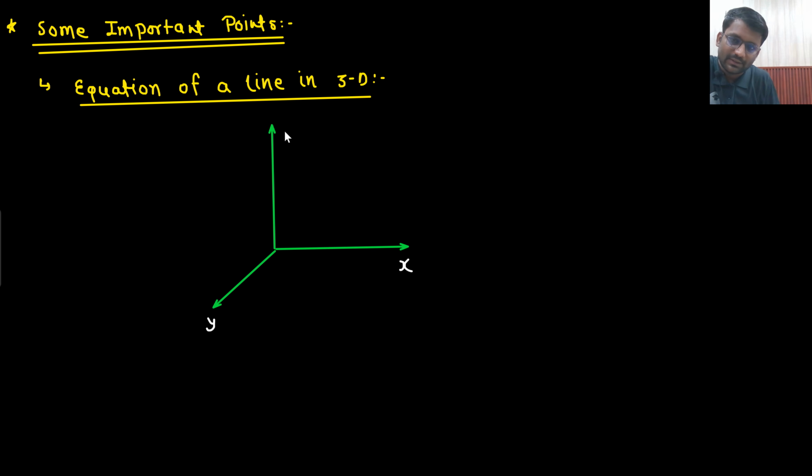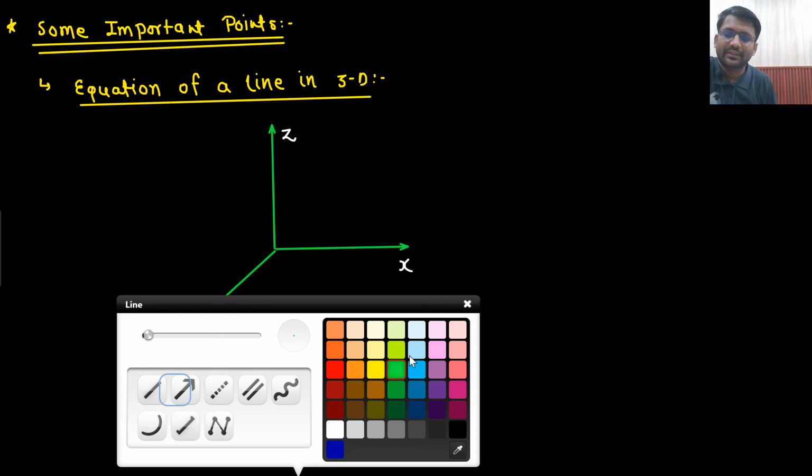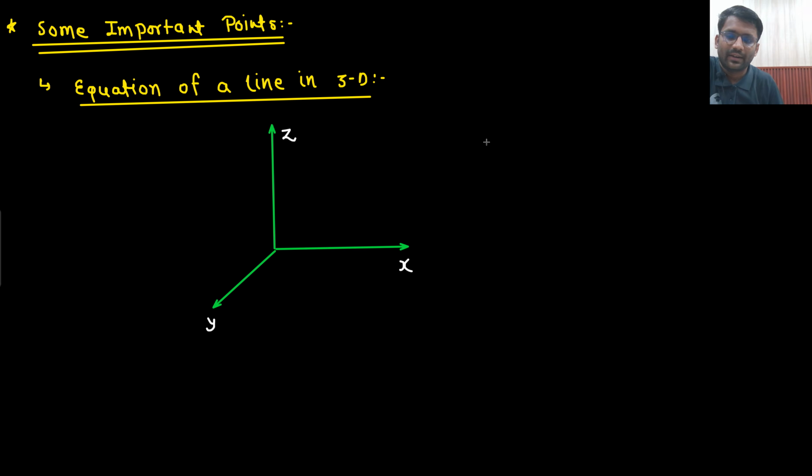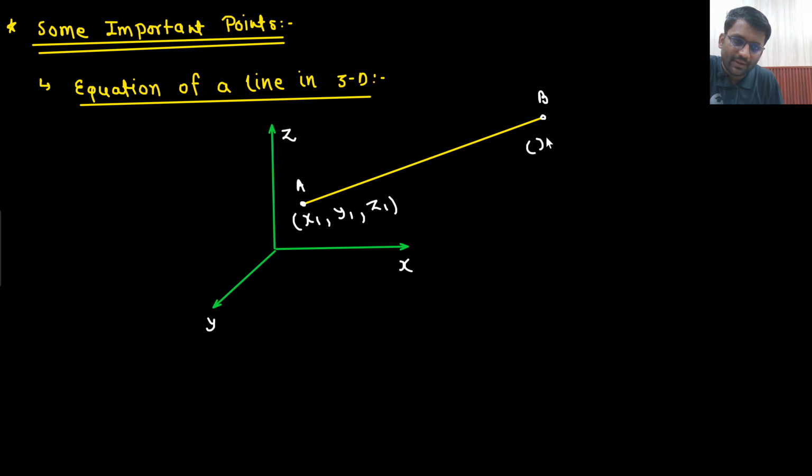X axis, Y axis, Z axis. So in this 3D coordinate system, what do we have? We have a 3D line passing through 2 points, x1, y1, z1 and x2, y2, z2.